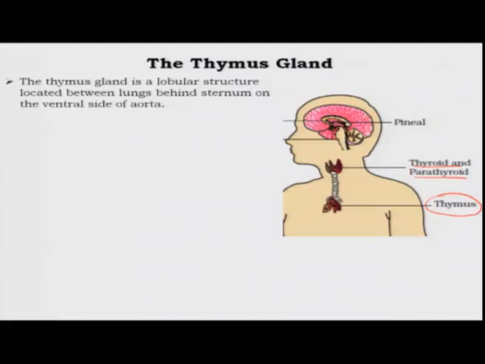The thymus gland is a lobular structure, meaning it has lobes, located between the lungs, behind the sternum, on the ventral side of the aorta. These are a lot of terms, so let me explain. You know what the lungs are, right. In front of your chest there is a bone which is called the breastbone. This is the sternum. So, it is behind the sternum, and it is on the ventral side of the aorta. The aorta is the big blood vessel that comes out of your heart, right. So, it is on the ventral side of this.